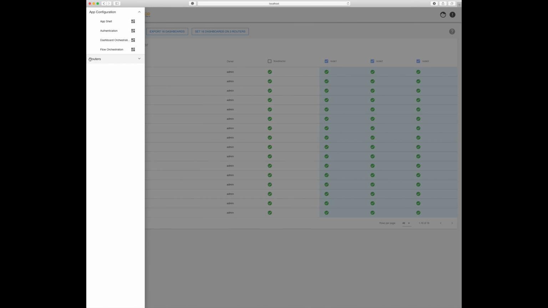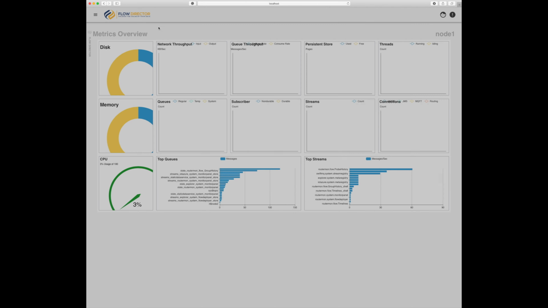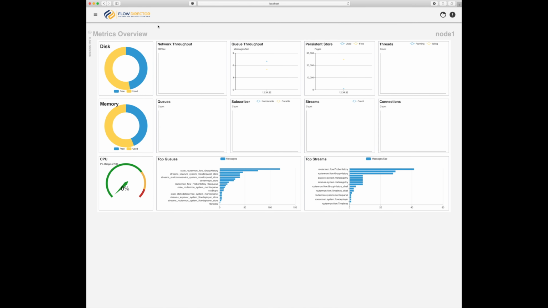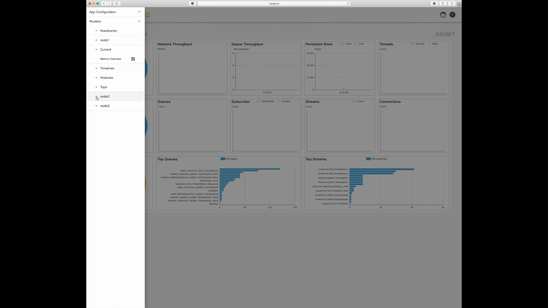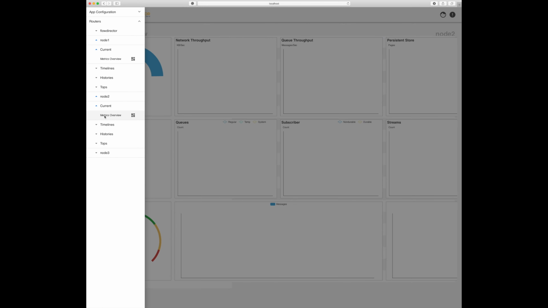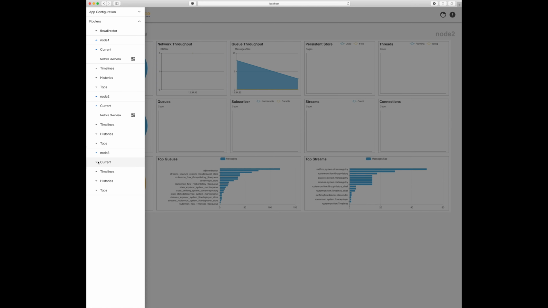If we now open the menu again, we can see that all nodes are listed and that the metrics of all can be viewed. This is the easiest way of connecting SwiftMQ routers to Flow Director. It requires no further configuration on the Flow Director side.